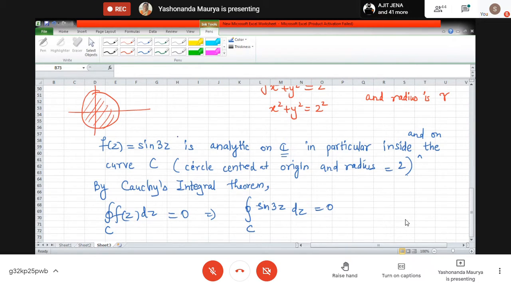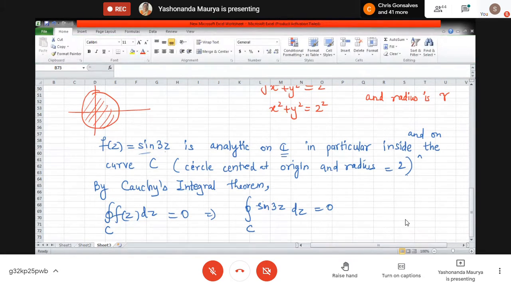Okay, in a crude sense, if we want to understand what we mean by analytic functions, first of all, we just check whether the expression is only in terms of z or not. If it is completely in terms of z, then it will be analytic. Over here there is only sine 3z. There is no x, no y, and no z bar coming. So with peace of mind, we can say that this is analytic. Okay, so this is done. Now I'll go to the next example.